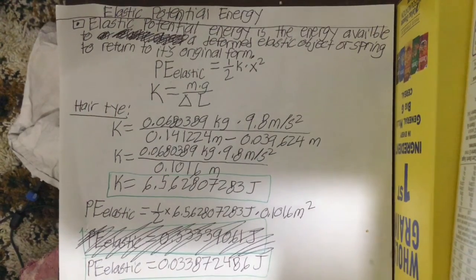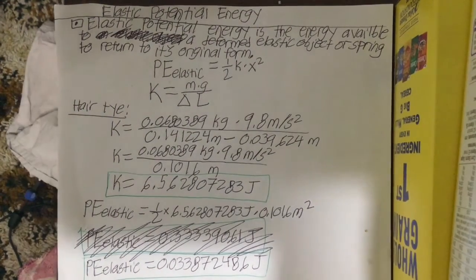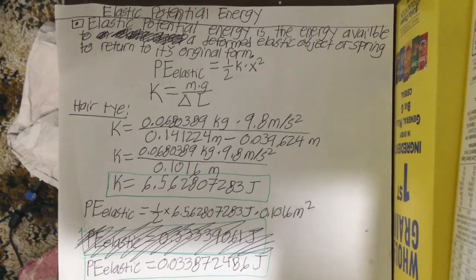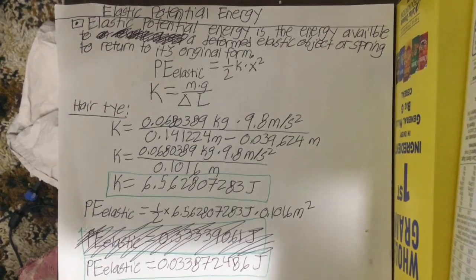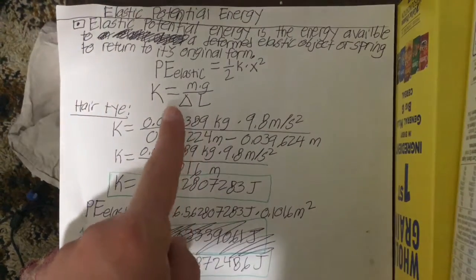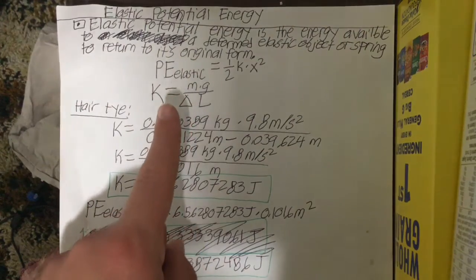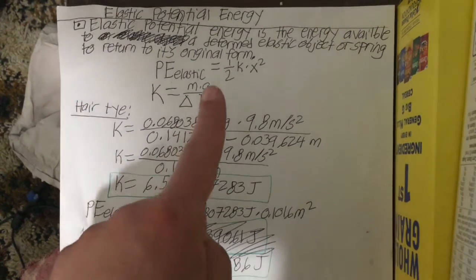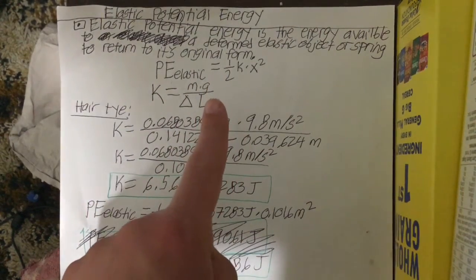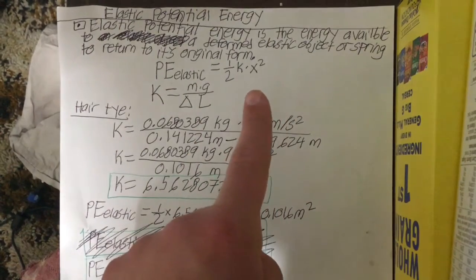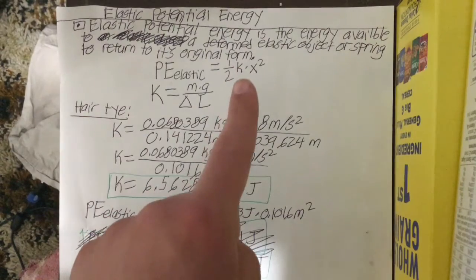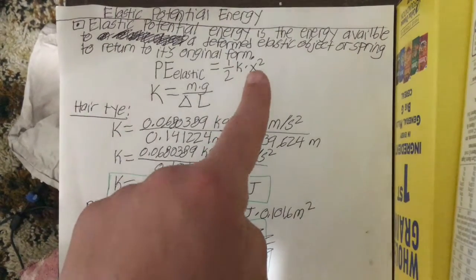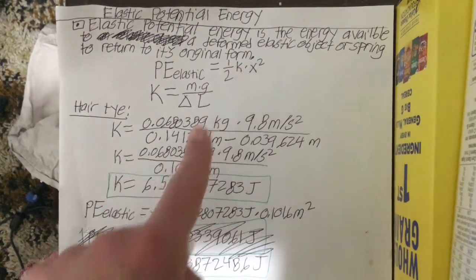Elastic potential energy is the energy available to a deformed elastic object or spring to return to its original form, or that allows it to return to its original form. To find elastic potential energy, it is 1 over 2 times the spring constant times the length between the stretched hair tie and its original form, squared.